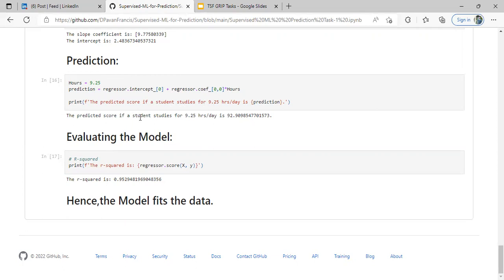So the predicted score, if a student studies 9.25 hours per day, is a percentage of 92.90.